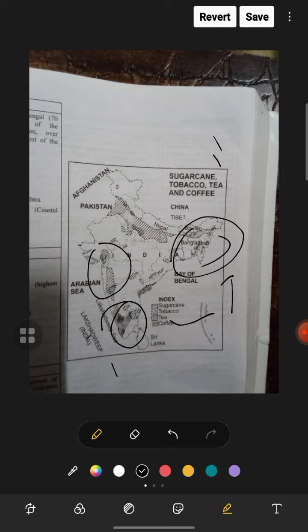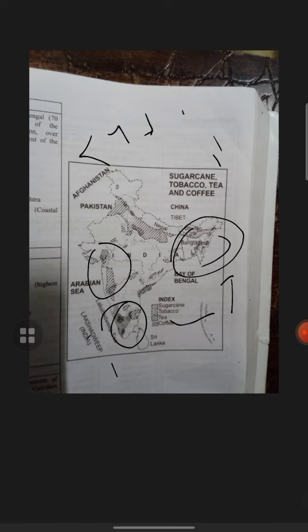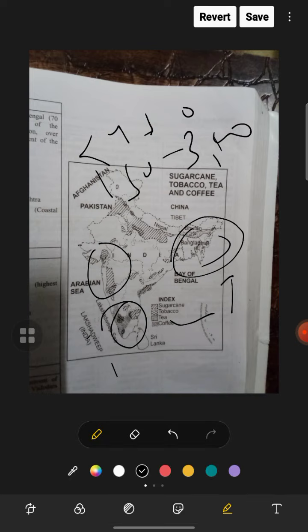It is a tropical and subtropical plant which thrives well in hot and humid climate, and temperature is 25 to 30, and rainfall is 150 to 300 centimeters. Forest soil rich in humus and iron content is the best suited. Well-drained, deep and friable loam is also suitable. Then Assam is the first, like Brahmaputra Valley, Surma Valley. West Bengal, like Dooars and Darjeeling.